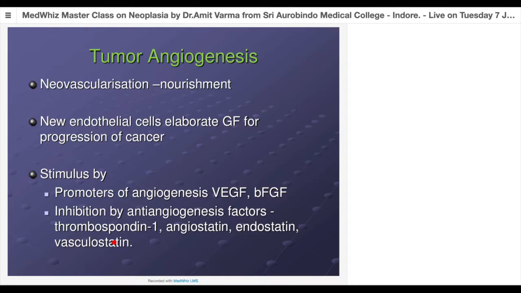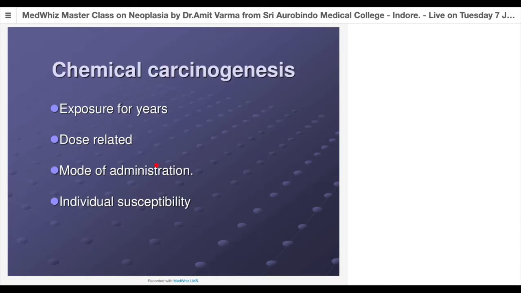So remember that vascularization becomes equally important after the mutations. They are the factors which will decide the rate at which the tumor will proliferate. So all these mutations which we saw in the last and today's lecture form the molecular basis. Now these mutations will occur because of 3 different mechanisms. So we will see the first mechanism, that is chemical carcinogenesis.